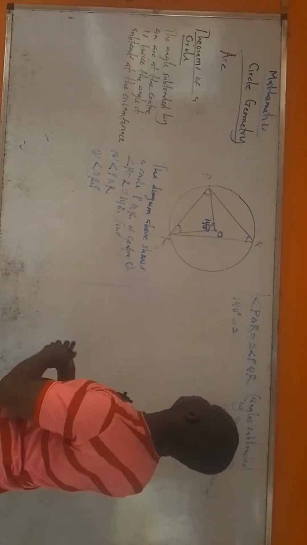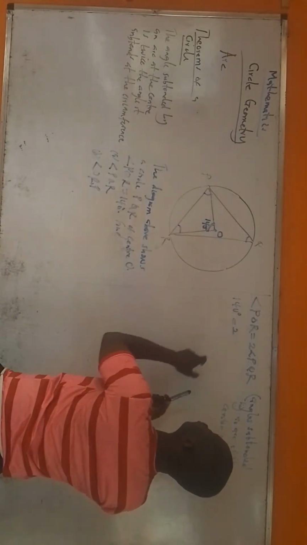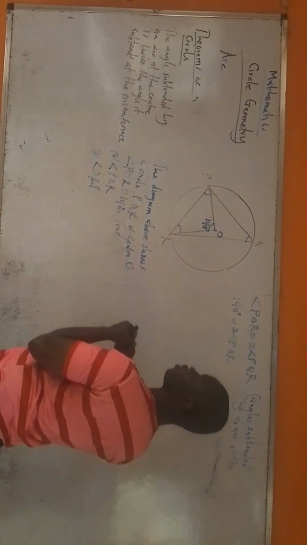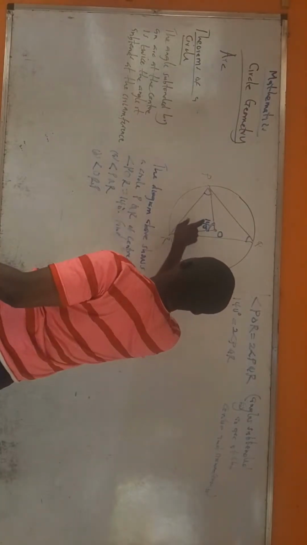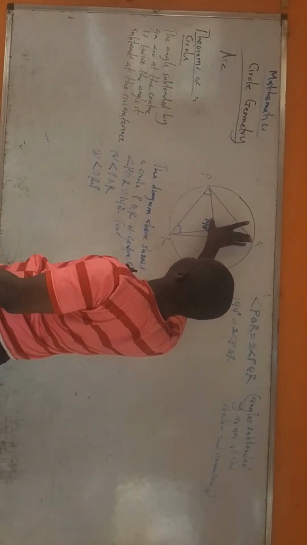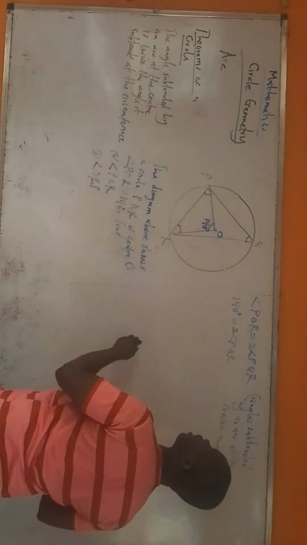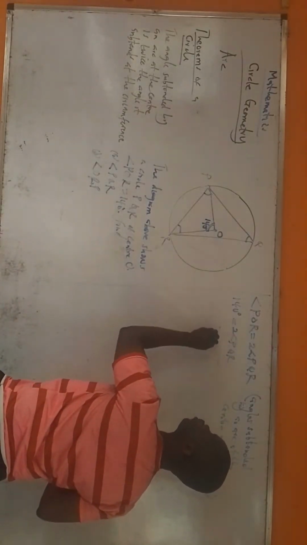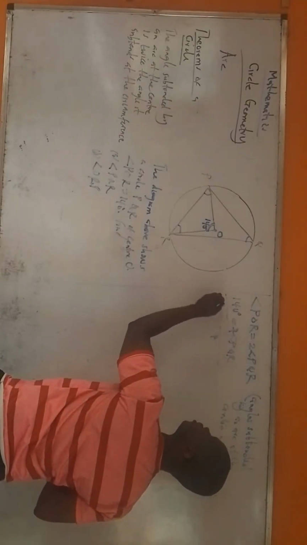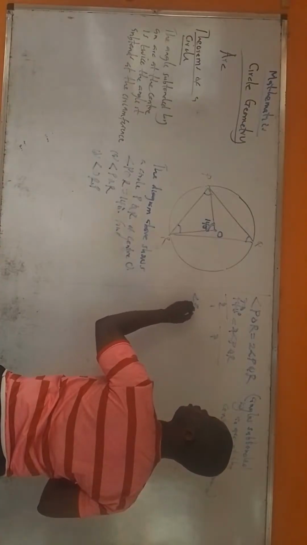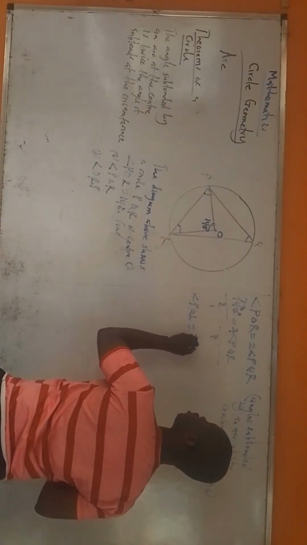All right? So now, 140 degrees equals 2 angle PQR. And remember that one of the things you are looking for is angle PQR. So you being able to apply this rule is trying to give you the answer to your first question. So from here, I divide both sides by 2. 2 here 1, 2 here 70. That means angle PQR equals 70 degrees.